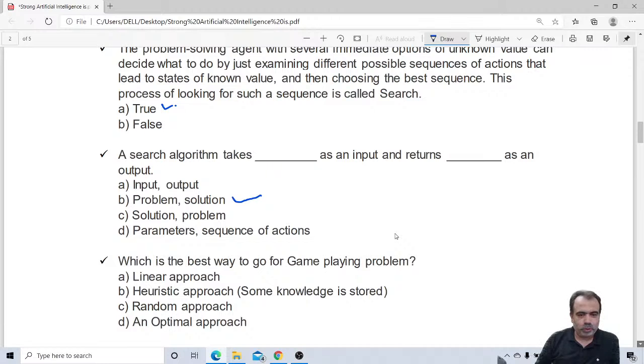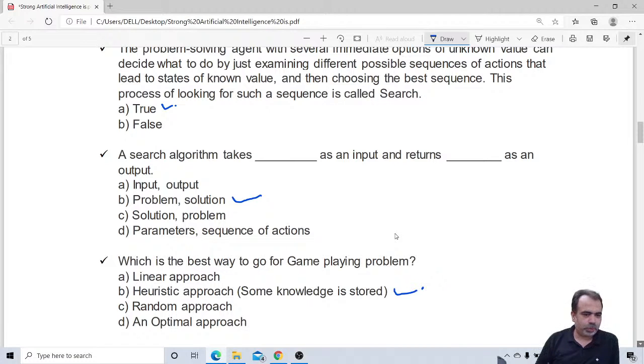Which is the best way to go for a game playing problem? Linear approach, heuristic approach, random approach, or an optimal approach? Definitely for game playing, we should have some prior knowledge of that game. So it must be a heuristic approach. Otherwise, you can't play a game if you don't know about a particular game. How can you play that game? So I think the answer would be B.